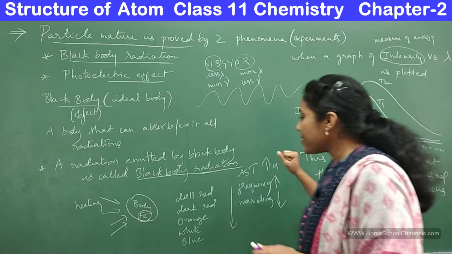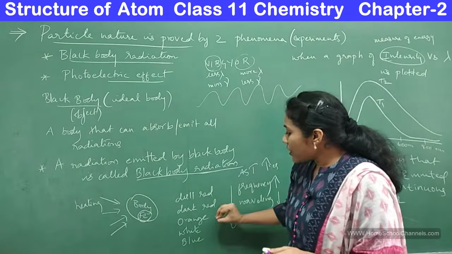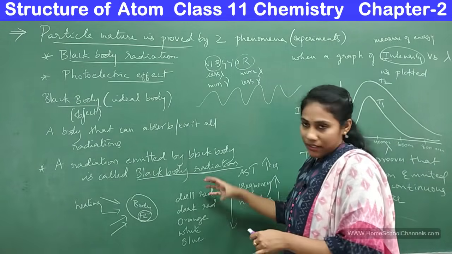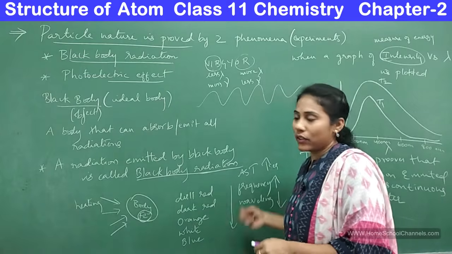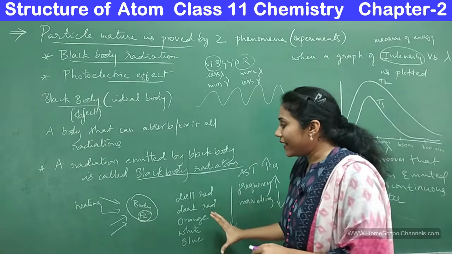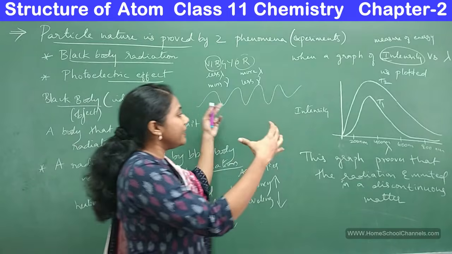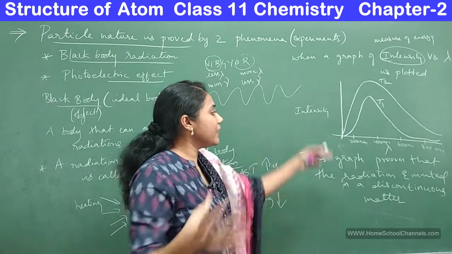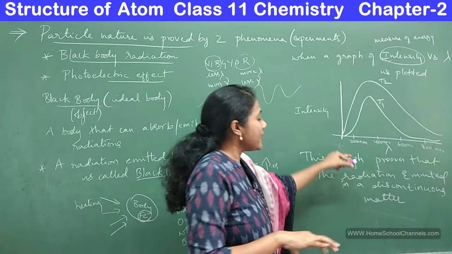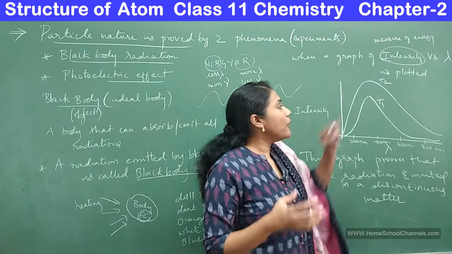You see, only a few radiations with certain energies are emitted. So energy is quantized and the radiation is emitted in a particle way, that is in a discontinuous way. So both the points can be proved with the help of this graph.